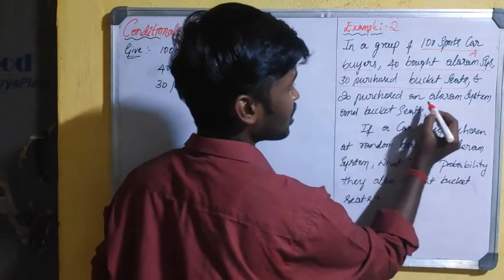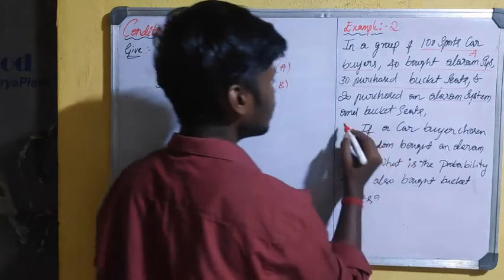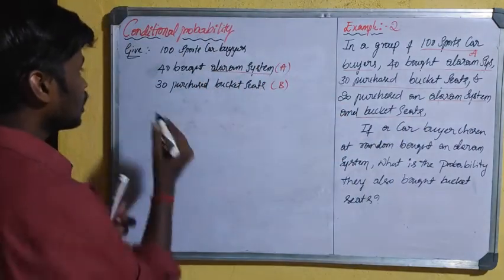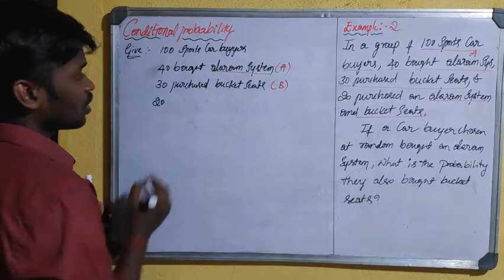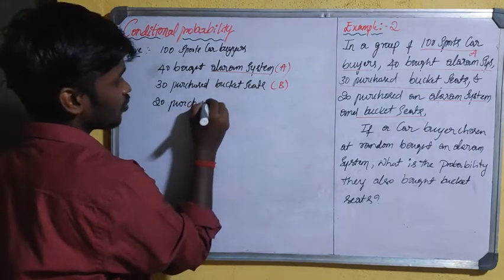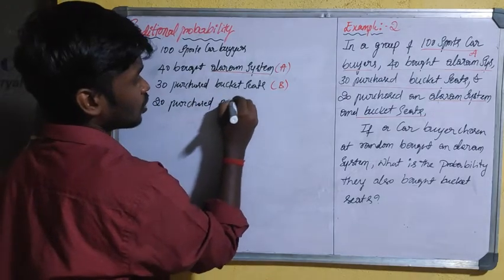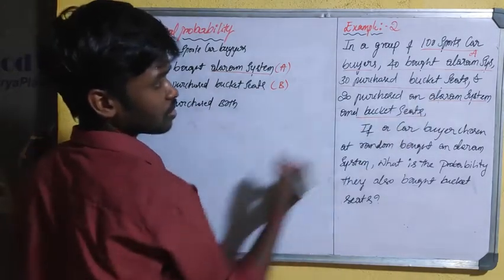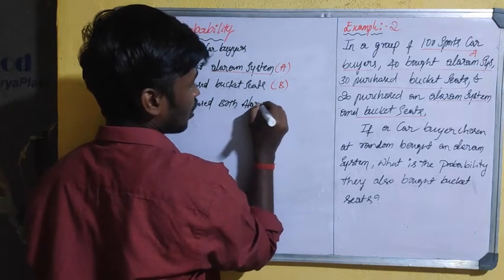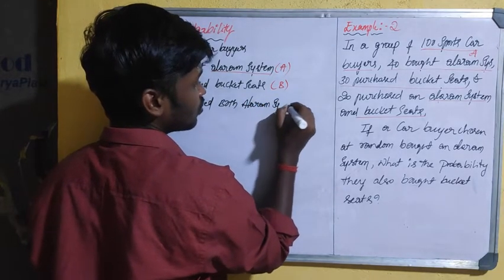Next, 20 sports car buyers purchased both alarm system and bucket seats.